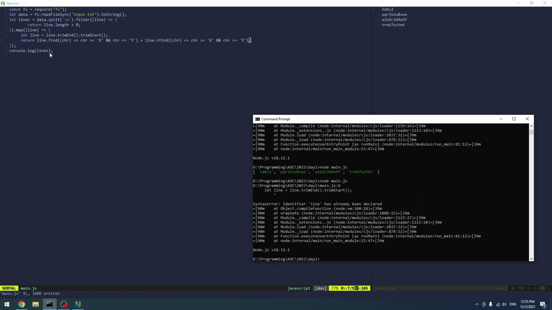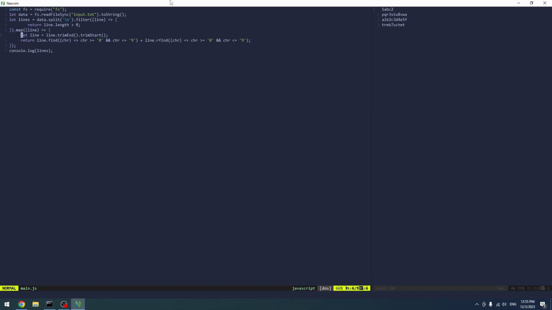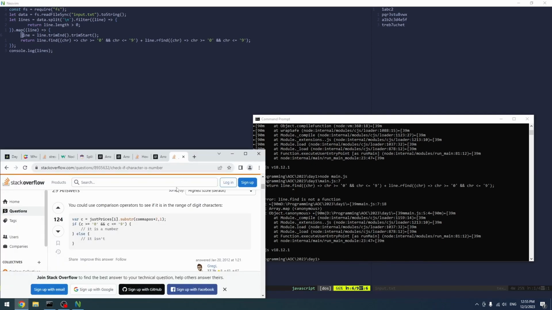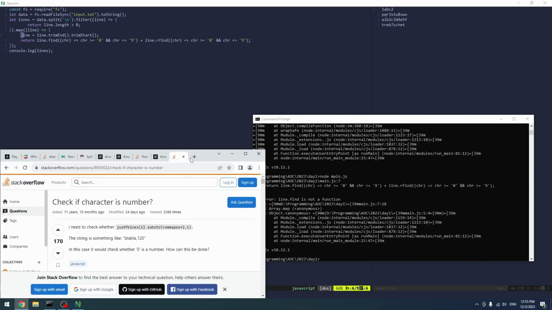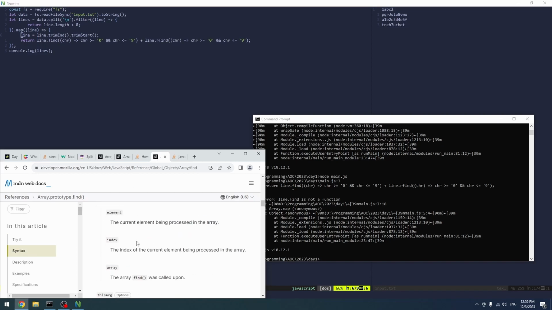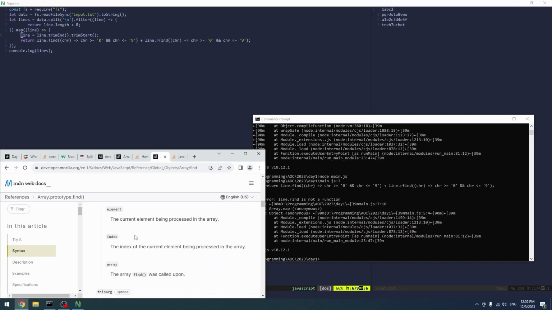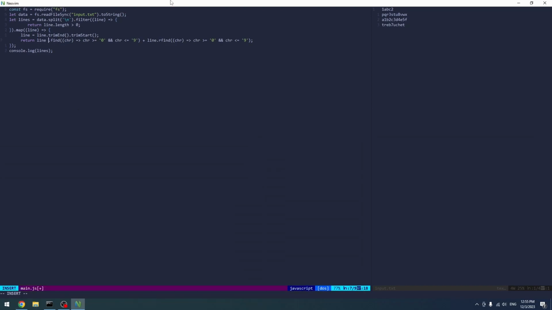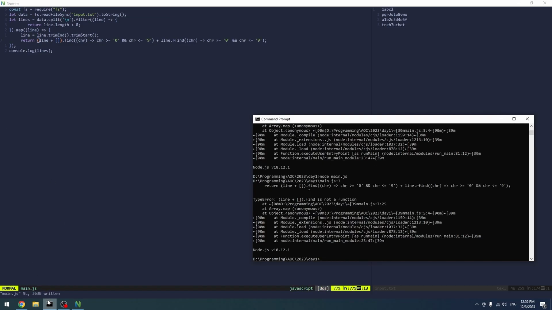Line, that line has already been declared. Well, I mean, we can override it, right? We can always do this. Internal type find is not a function. Okay. Well, we can always like do this, right? I feel like we can always do that.